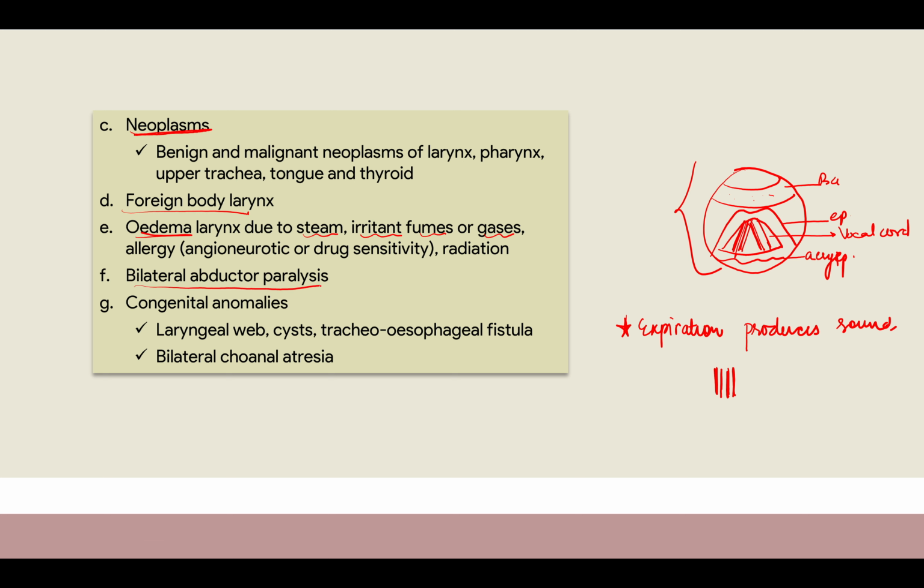And when there are congenital abnormalities like laryngeal web, cyst, tracheoesophageal fistula हो गया तो air ही नहीं जा रहा है, सारा air esophagus में जा रहा होगा. Bilateral choanal atresia होगा. So in that area where the choanae are there, right, उसके ऊपर if there is membrane attached, right, so that is known as choanal atresia which needs to be gone whenever you take birth, right. So if it is present, that means there is congenital abnormality and you will not be able to even put the nasogastric tube in that case. Okay, and then you come to know that yes, there is choanal atresia and then you have to operate for it. You just have to remove the membrane, samjha?